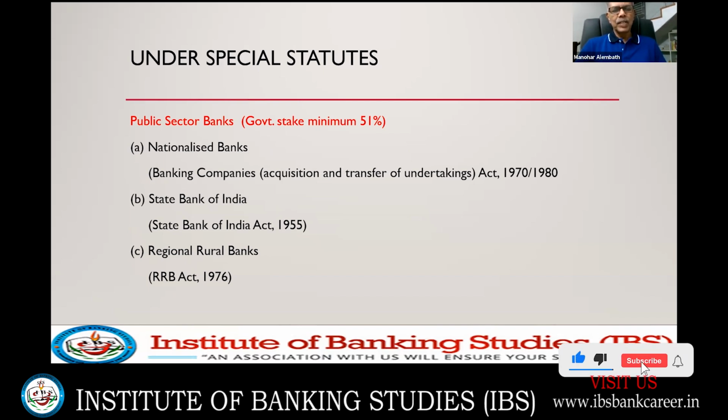SBI, we have Regional Rural Banks, RRB Act 1976. So this is an institution created by a special statute. RRB can be there, State Bank can be there, Nationalized Bank can be there, LIC can be there. So we need to be clear what we mean by special statute institutions.